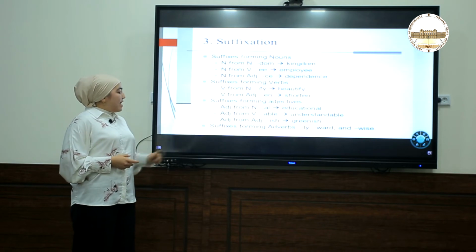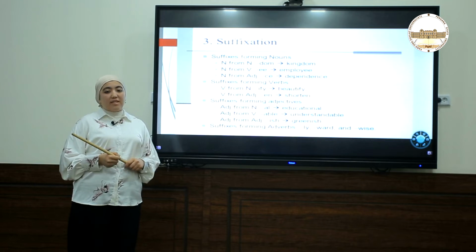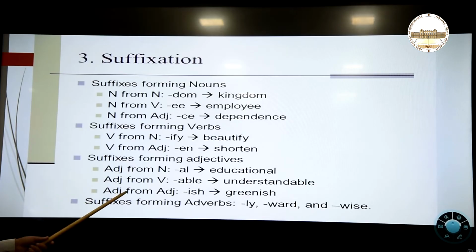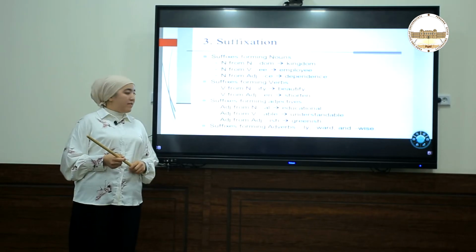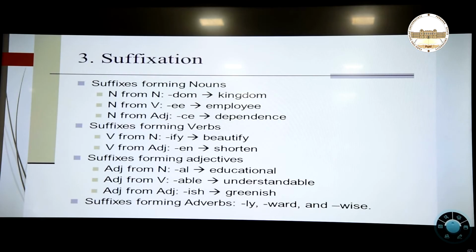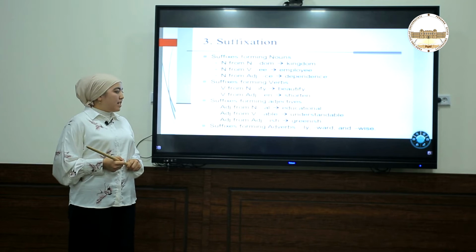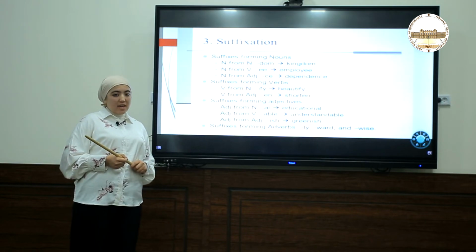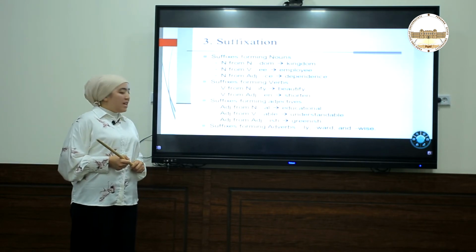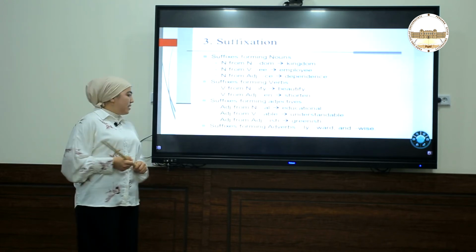An adjective from adjective. We can create the same part of speech with the help of the same part of speech. For example, here, ish. Green is a type of color, and with the help of ish, we are creating greenish, another color. Suffixes forming adverbs. With the help of ly, ward, and wise, we are creating a different part of speech, especially adverbs. Like namely, we can say otherwise, like this.